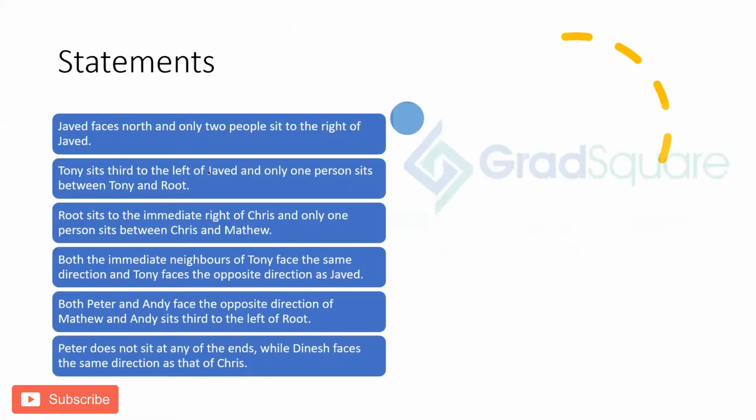Let's read the statements. Javed faces north. Only two people sit to the right of Javed. Tony sits third to the left of Javed, and only one person sits between Tony and Root. Root sits to the immediate right of Chris, and only one person sits between Chris and Matthew. Both the immediate neighbors of Tony face the same direction, and Tony faces the opposite direction as Javed. Both Peter and Andy face the opposite direction of Matthew, and Andy sits third to the left of Root. Peter does not sit at any of the ends, while Dinesh faces the same direction as that of Chris.